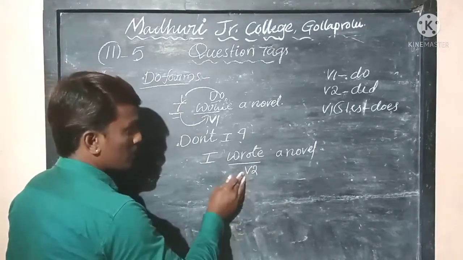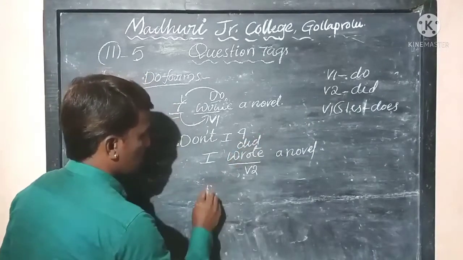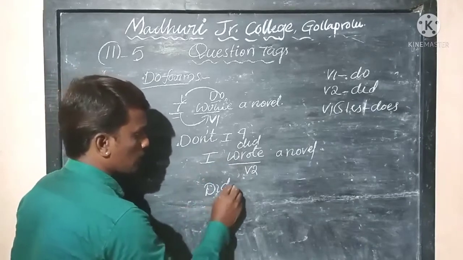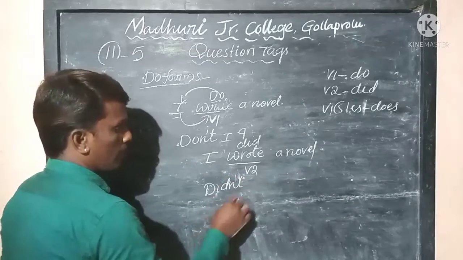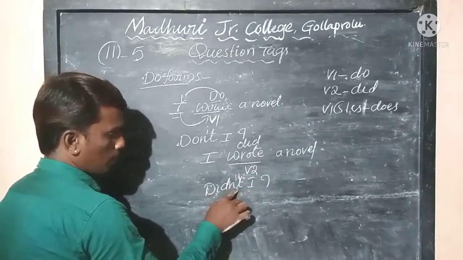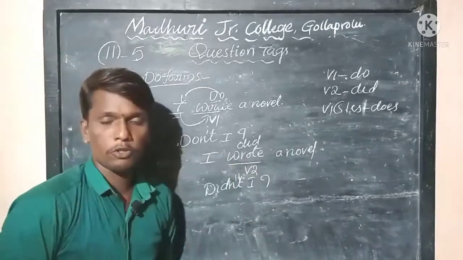Now, as it is V2, go for taking did. Is it positive or negative? Yes, it is positive. You just make it negative by writing apostrophe t, and this is I. Didn't I? So be form plus not plus pronoun, this is the structure for a positive statement.